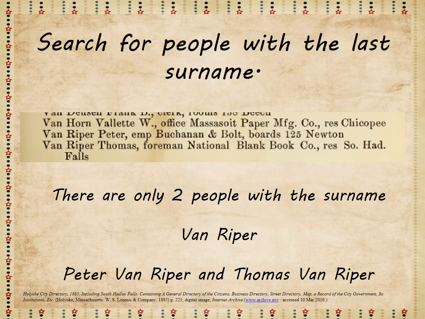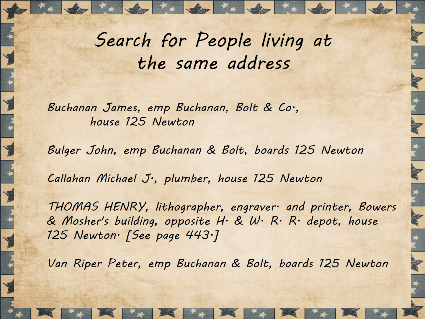Our first suggestion was to search for people with the same last name. There are only two people with the surname Van Ripper in Holyoke at this time, Peter Van Ripper and Thomas Van Ripper. They may be related. Using the PDF that I downloaded and its search tools, I put in 125 Newton, and I was able to locate five individuals or families that live at the same address.